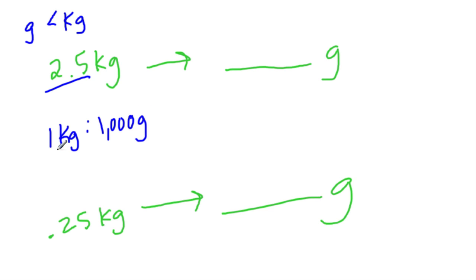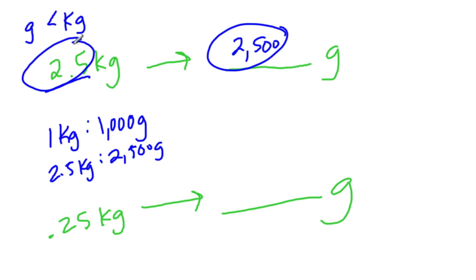So if I have 2.5 kilograms, that means I have 2.5 times more grams, or 2,500 grams, which is our answer, and that makes sense. Again, this number is larger than this number, which is what we should get because it takes more grams to make a kilogram. Here we have 0.25 kilograms. Well, let's go back to this ratio right here. Instead of 1 kilogram, we have 1/4 of that, so we should also have 1/4 of the grams. So we have 250 grams.